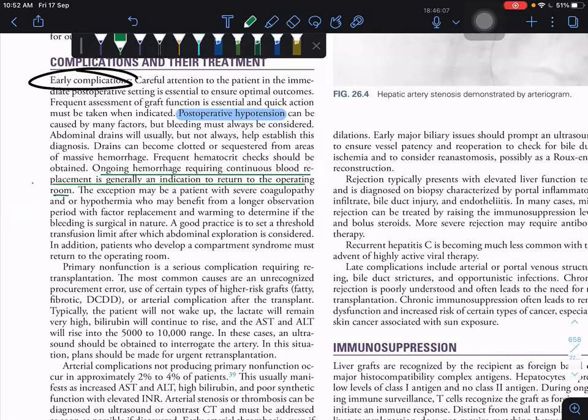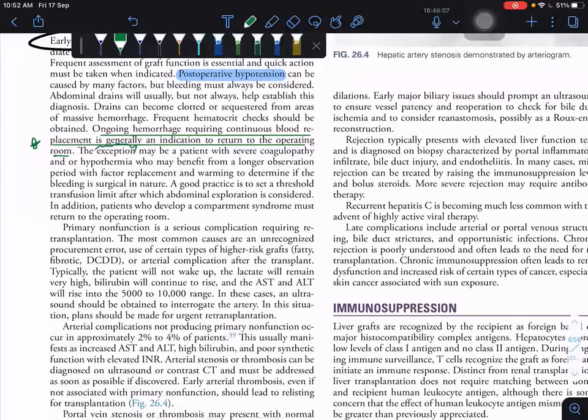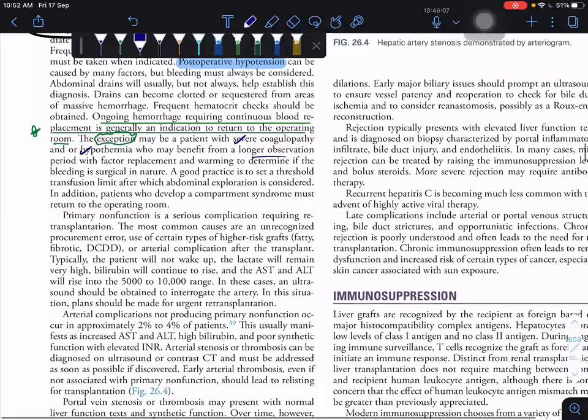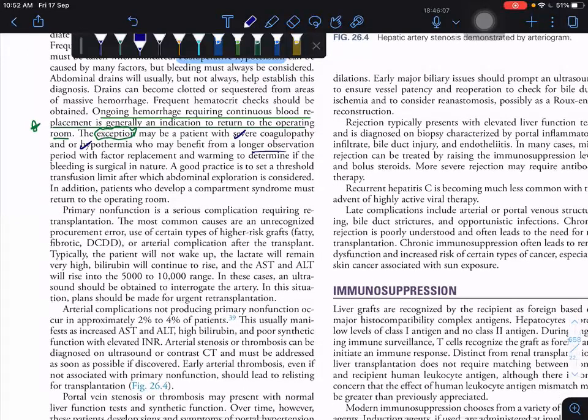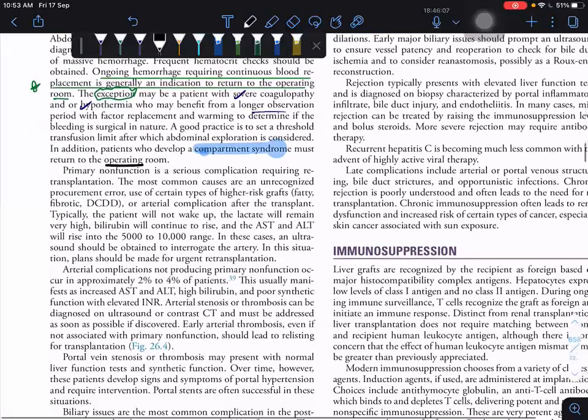But there is an exception: if the ongoing bleeding is because of severe coagulopathy or hypothermia, we can observe, giving fluid and factor replacement. Another indication for reoperation is compartment syndrome. When the patient develops compartment syndrome, they are taken to the operating room.